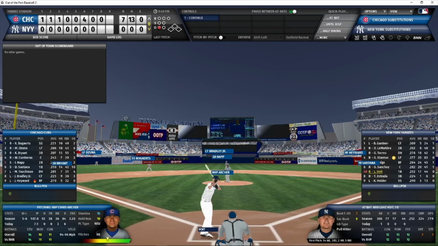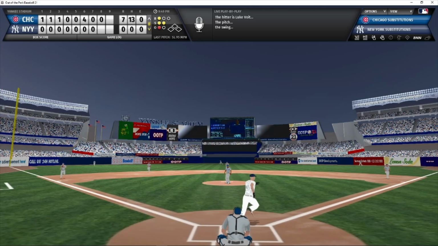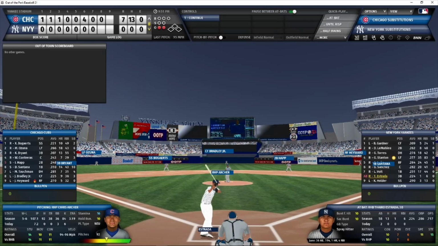Voit now the batter. 1 out, nobody on. 1-2 count to Voit. Archer with the pitch. Popped up to left again. This time Ozuna has to head toward the line, but he chases it down and makes the catch for out number 2. Archer now pitching to Estrada.